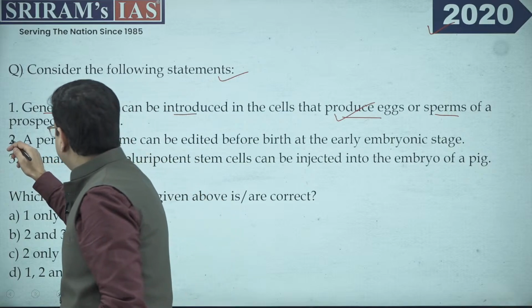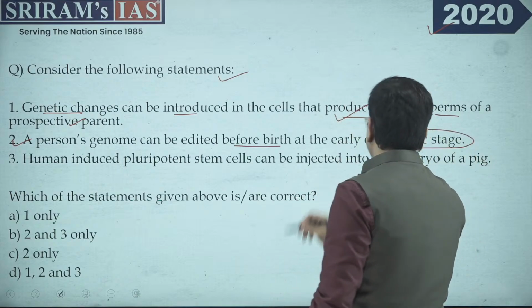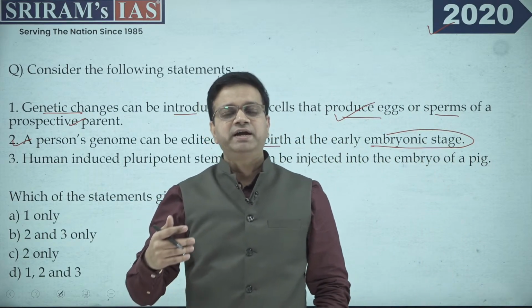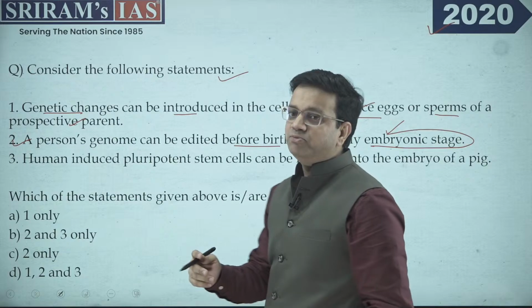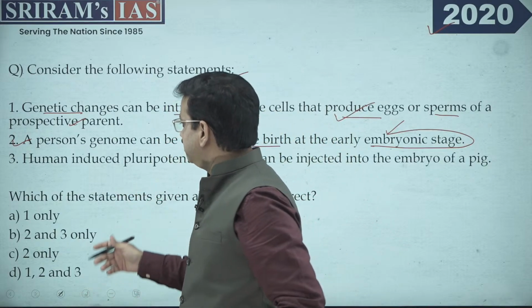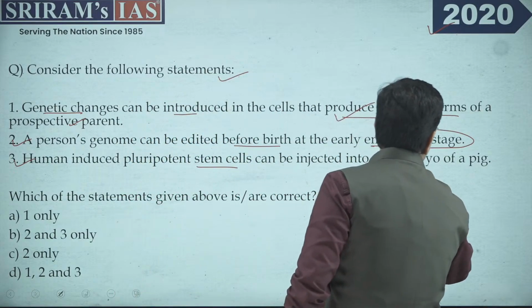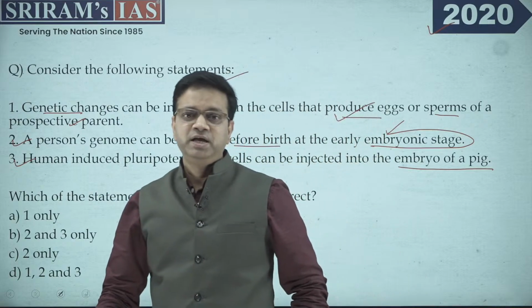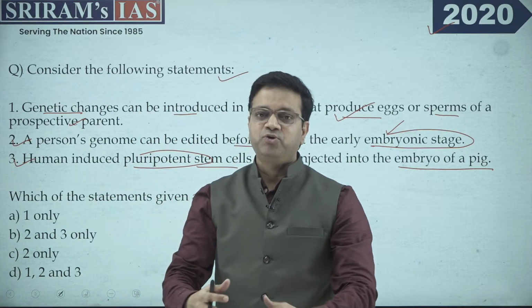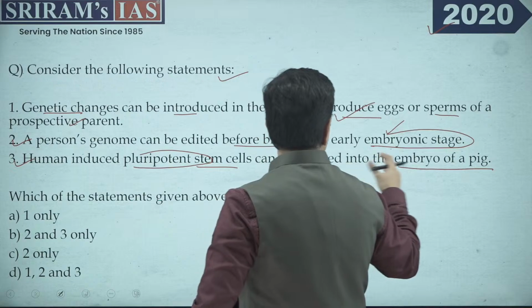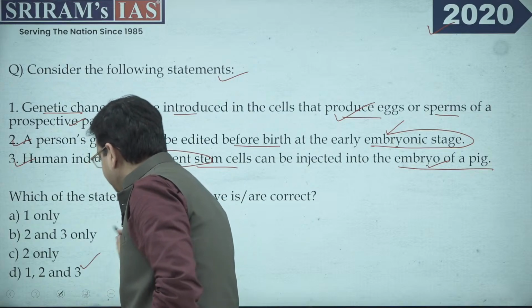Now the second is that a person's genome can be edited before birth at the early embryonic stages. This is again feasible and practical if you look at the technology which is there, even in vitro fertilization, in vivo fertilization. This is something most likely to happen. The third is that human induced pluripotent stem cells can be injected into an embryo of a pig. Yeah, this is again possible. When you see the nature of the pluripotent cell, it can definitely be done, and this can be injected into the embryo of a pig. So considering all three statements are correct, the correct answer here is D.